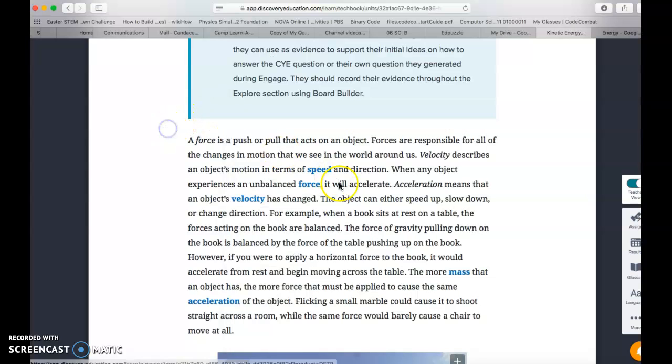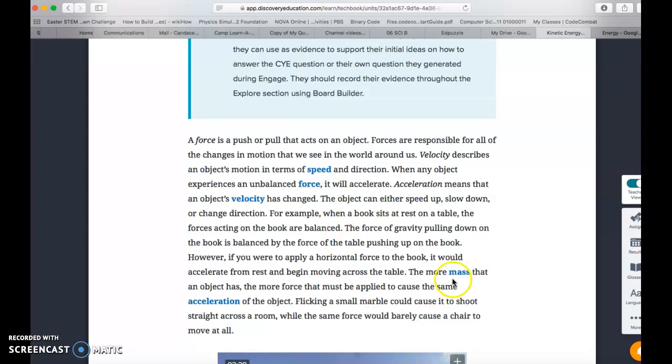Then there's force. Anytime we have an unbalanced force is when work can happen. For example, if I were standing still and Finn came up and tapped me, I'm probably still going to be standing still. If I'm standing still and Finn comes running at me full force and knocks me from behind, I might fall over. That's an unbalanced force which caused acceleration in me, and it made a change in my velocity. I went from 0 velocity to moving velocity.